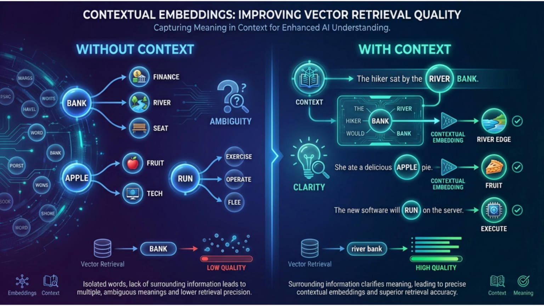Contextual embeddings dramatically improve vector retrieval quality. The key insight: when you embed a document chunk, prepend it with context, the document title, section header, or a summary. This ensures the embedding captures meaning in context, not just the isolated words. A paragraph about implementation means very different things in different documents. Context disambiguates.